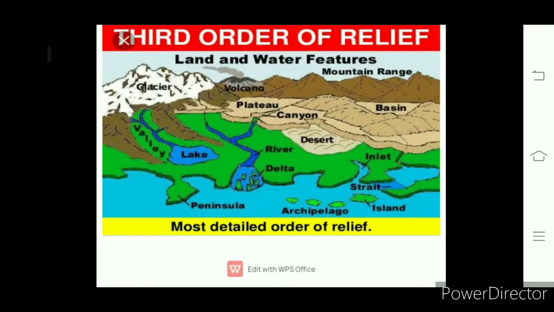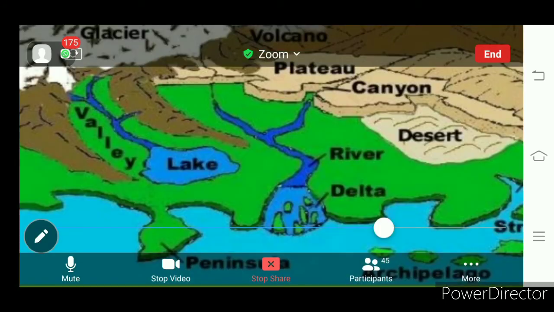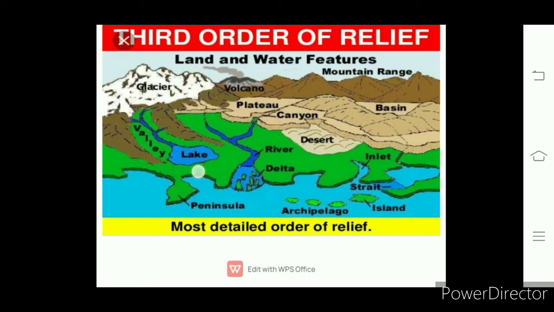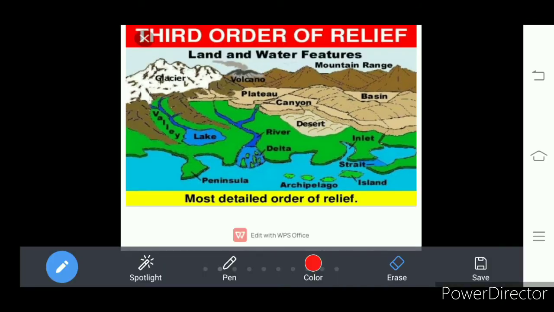Understand? Some of the third order of landforms are given in this figure. Okay, look at here. What do you see here? Here we see lakes, a peninsula, delta, desert, a canyon, a plateau, a basin, a strait, an island.